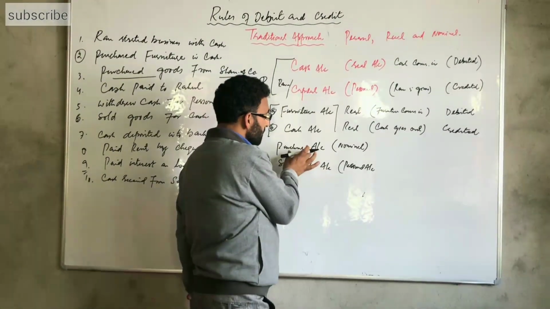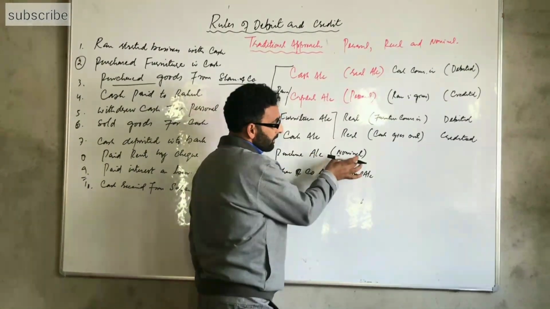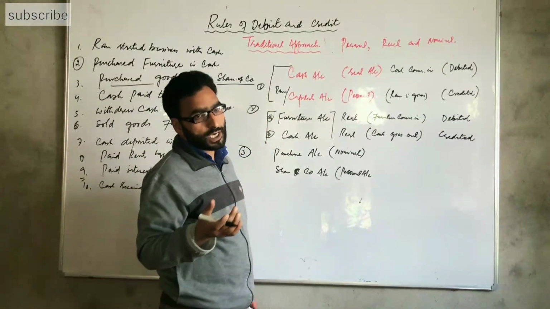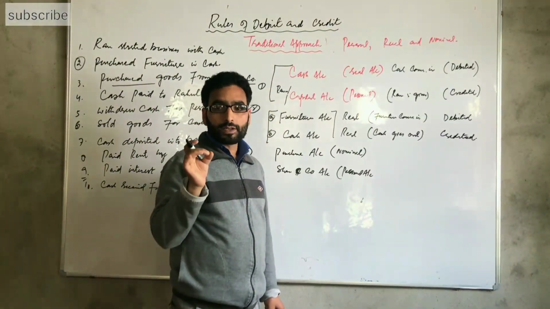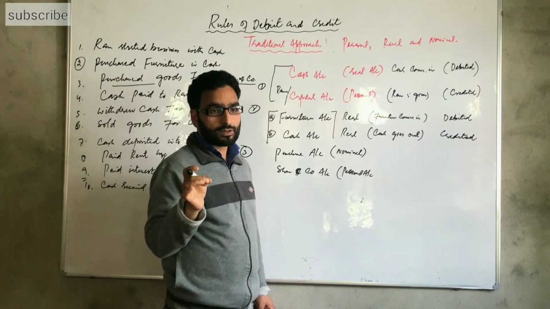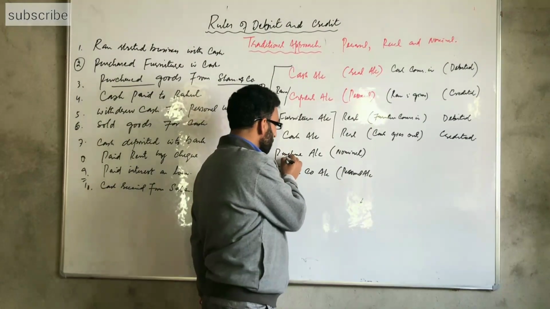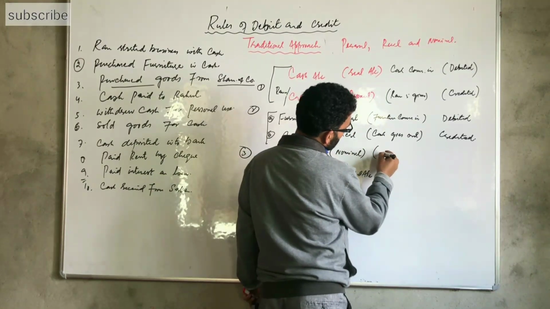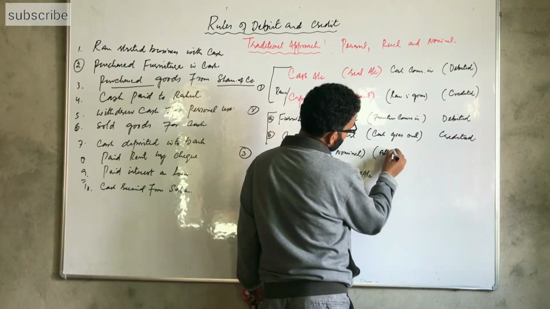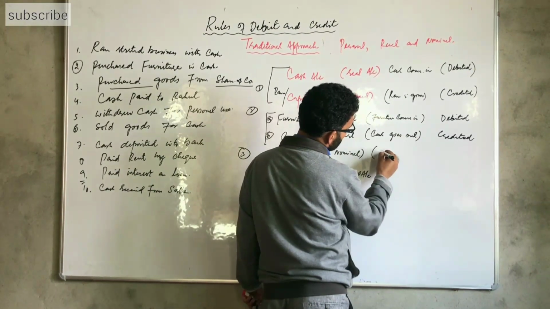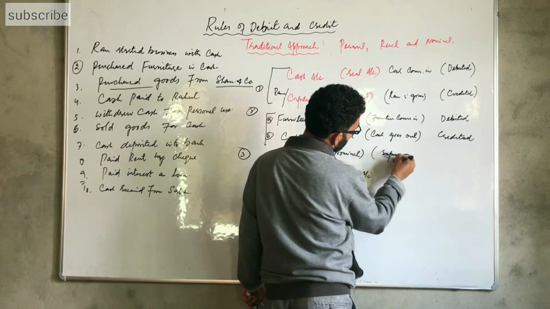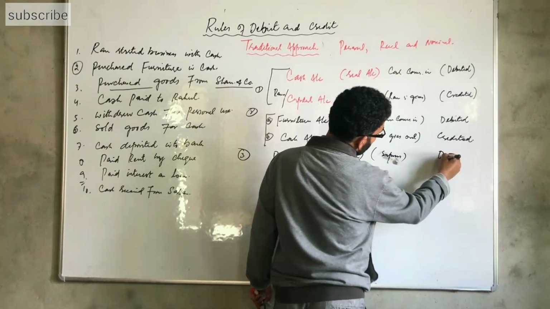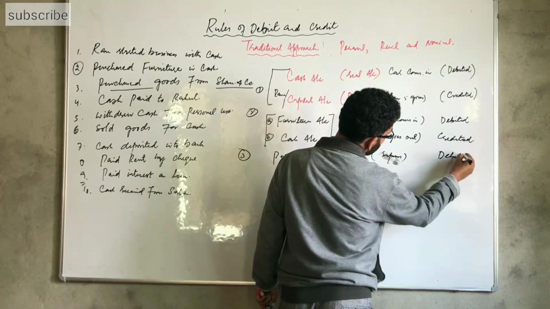So we use it as a nominal account. As per the rule, debit all expenses and losses. Purchase account is a nominal account, so it is debited. It is an expense, and it is debited.